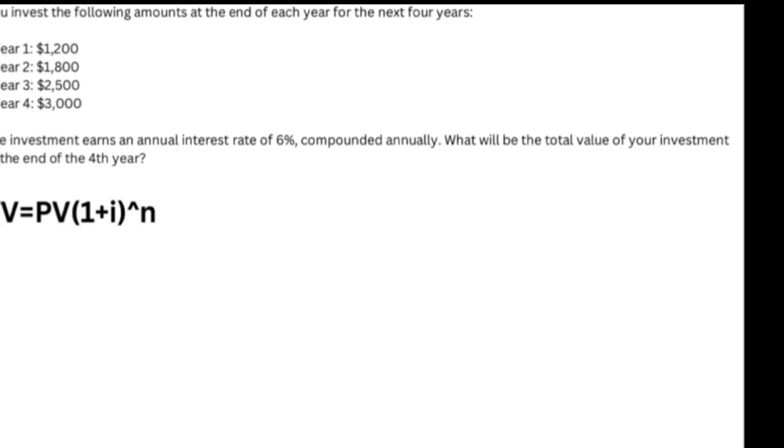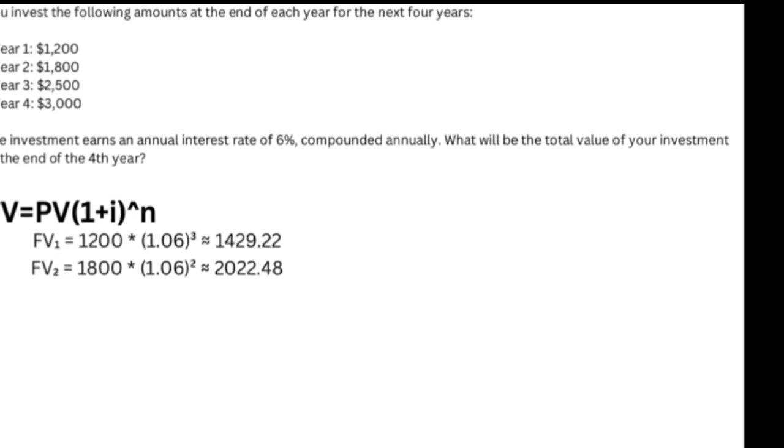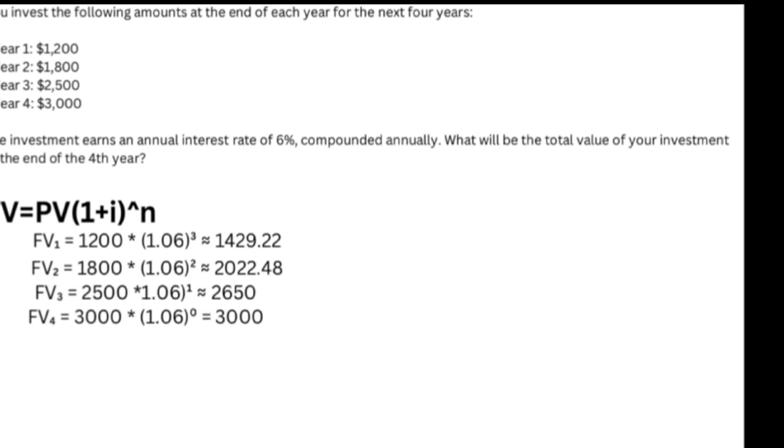First, we will use this formula: FV equals PV open parenthesis 1 plus i close parenthesis exponent n. Then we will start plotting it. On year 1, which is this. Next, on year 2, we will get 2022.48. And then next, year 3, 2650. And then on year 4, we get 3000.